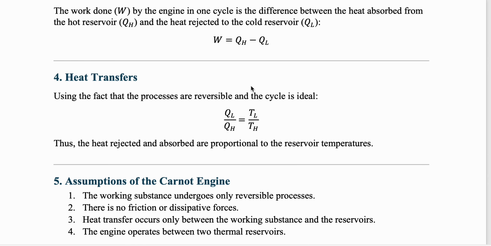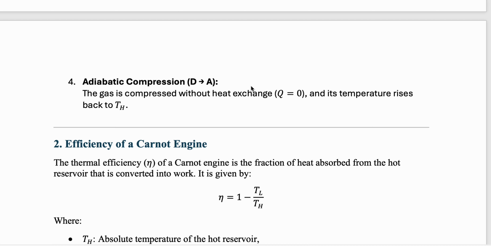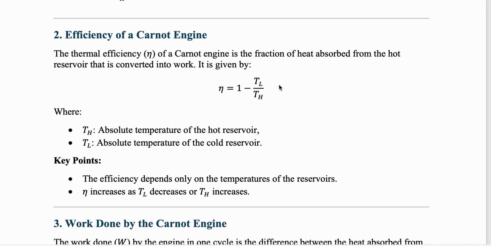Based on this, we can actually find out a lot of relations again. The first thing is what we call efficiency. Efficiency is more or less output divided by input. Now let's say we have the two temperatures. It is initially TH, but it drops to TL. So TL is the temperature of the cold reservoir, TH is the temperature of the hot reservoir, okay. So whenever we are going to write down